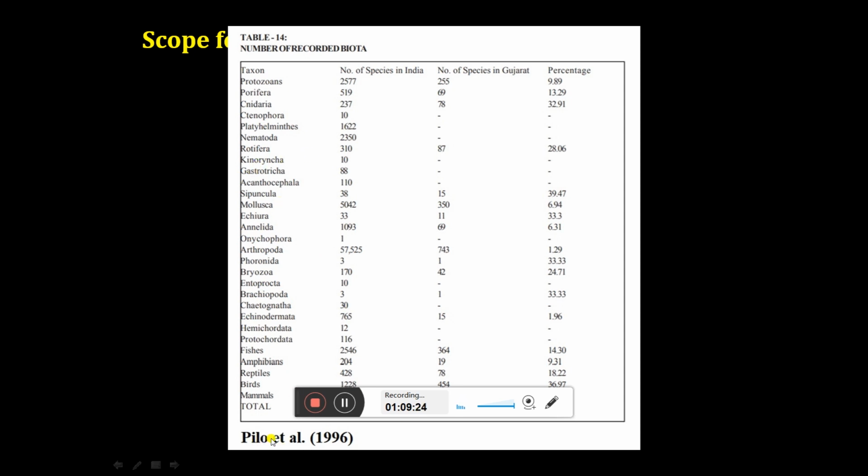This is the report of Pilo et al, the biological diversity of Gujarat, published in 1996. And these authors have pointed out that there are several groups in terms of plants and microbes and animals that have never been touched or explored for diversity in Gujarat. So friends, these are the groups where we can show our expertise. We can work in the basic field. We can generate interest in the students to take taxonomy as their career, because it will give you lifelong commitment and you will enjoy your studies for the rest of your life. That is why you have to select it.